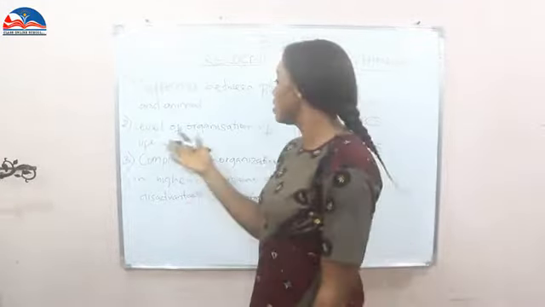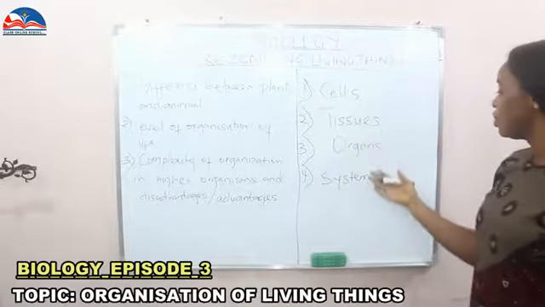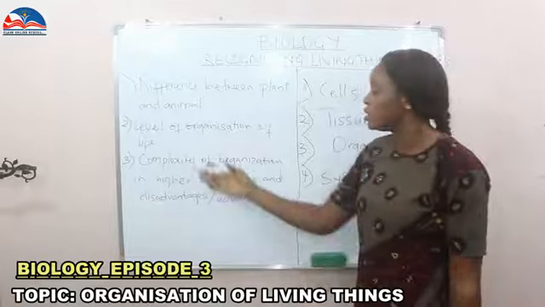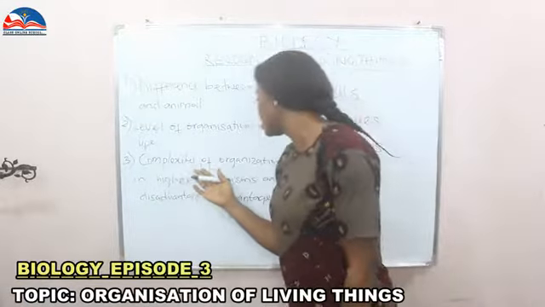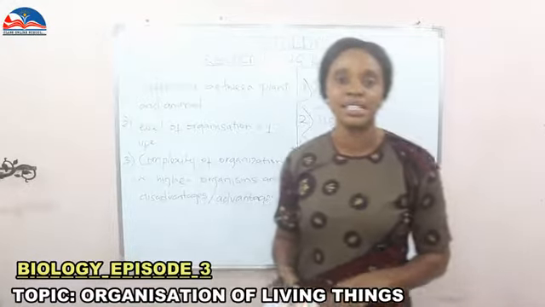Having discussed the 4 levels of organization of life, the cells, tissue, organ, and system, we're going to the last one, the complexity of organization in higher organisms, advantages and disadvantages.